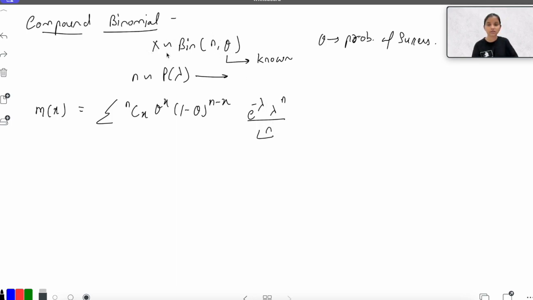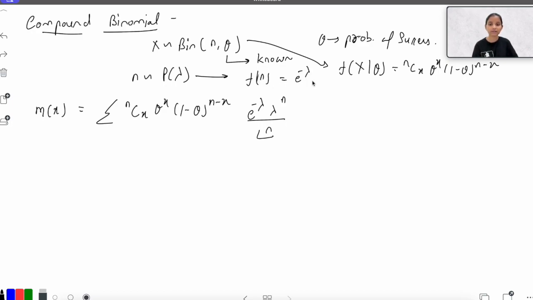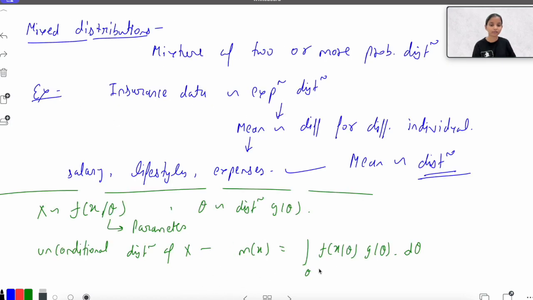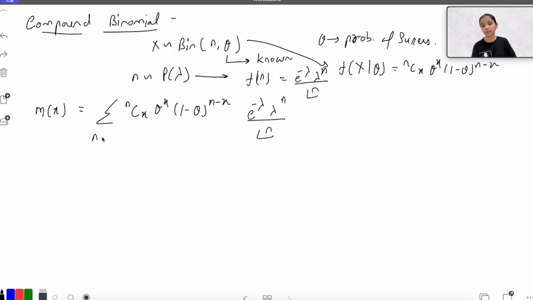So this is the distribution which is f of x given theta, that is nCx theta raised to the power x, 1 minus theta raised to the power n minus x, and this is the Poisson, which is f of n, that is e raised to the power minus lambda, lambda raised to the power n upon factorial n. Now we always put the limit of theta here, note it here. The limit of theta here is n, basically 0 to infinity. Now I need to solve this.